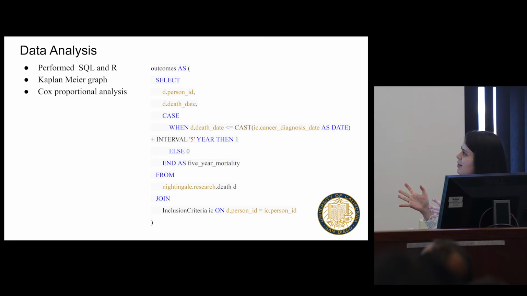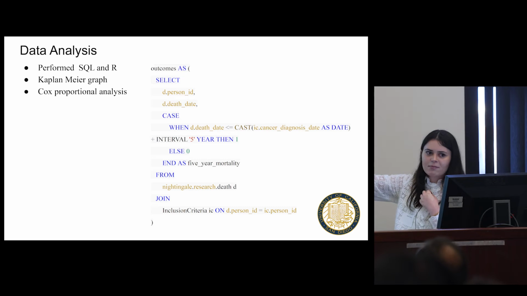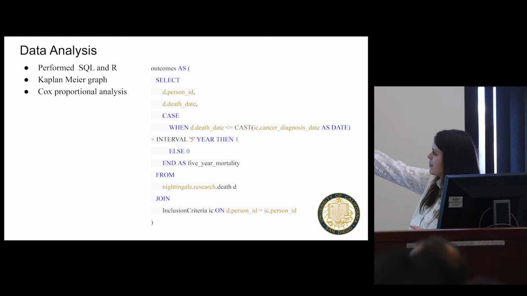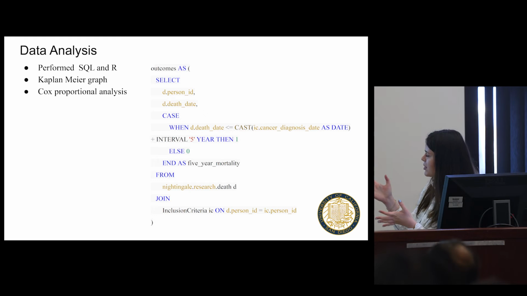So for my data analysis, I performed using SQL and R. I generated a Kaplan-Meier graph and a Cox proportional hazards analysis. And here on the right, I have a little bit of my SQL data. So we've got patient ID here at the top, then the death date, and then for case, we're looking at the 5-year mortality case.